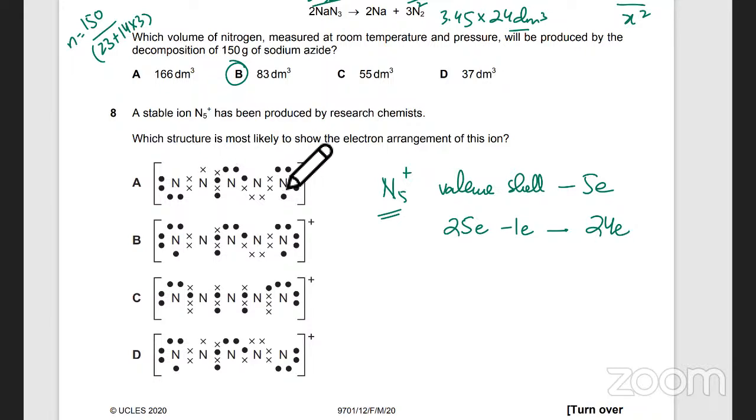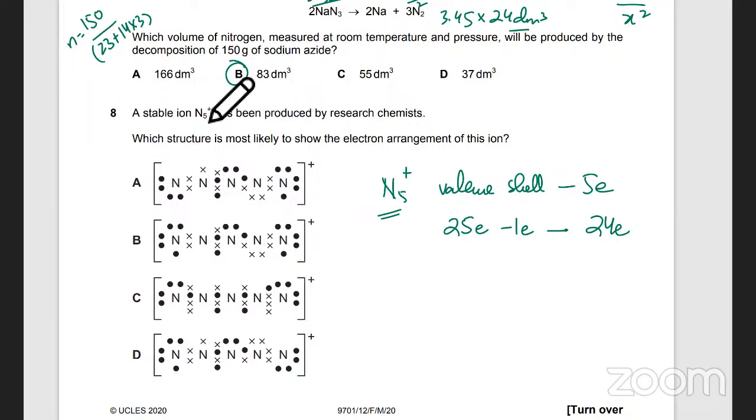So let's start with this one. इसमें इस N का 1 electron missing है. It's not got 5, it's got 4. तो ये 4. हाँ इसके पूरे हैं. That's 1 2 3 4 crosses. Next one, it's also 5. उससे next one, that's also 5. And the next one is also 5.